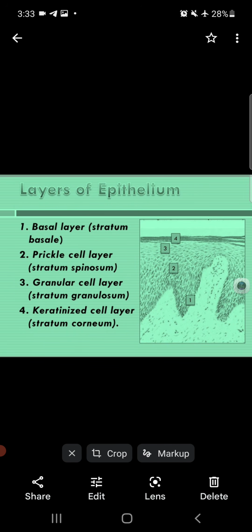Now come to the layers of epithelium. There are 4 layers of epithelium. Number 1 is the basal layer, also known as stratum basale, which is present at the base, where there are tall columnar cells. Second is the prickle cell layer or stratum spinosum, which has spindle-like cells. Third is the granular cell layer or stratum granulosum. And the fourth is the keratinized cell layer, which is the stratum corneum, which is present on the top.